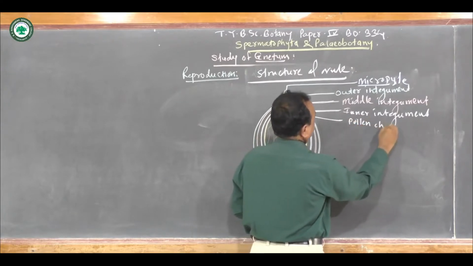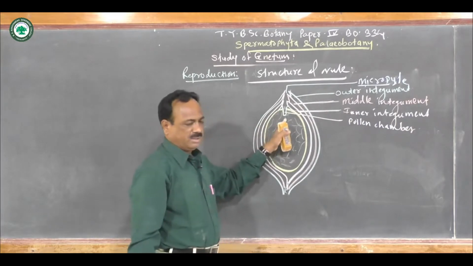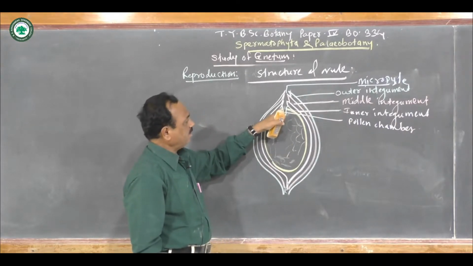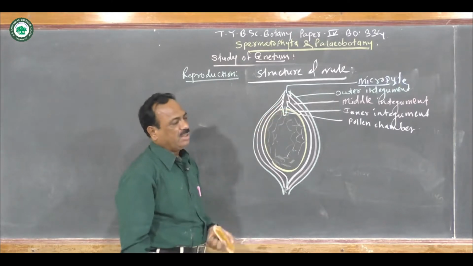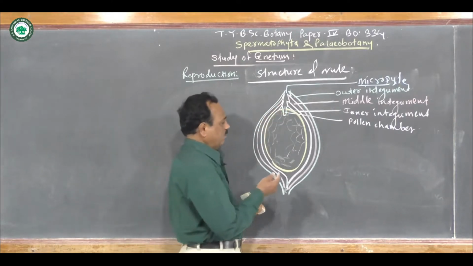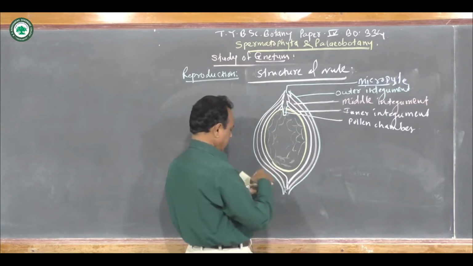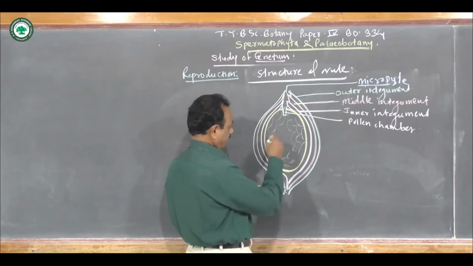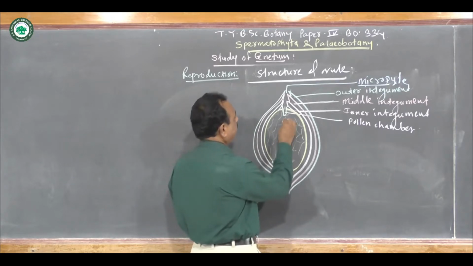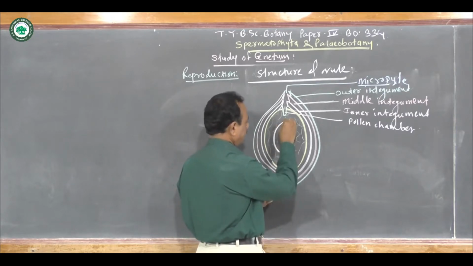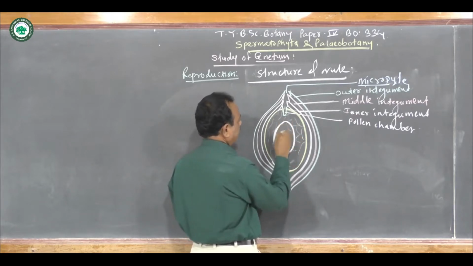It is present on the inner side of the micropyle, just near the nucellar tissue, and after maturity this nucellus produces the female gametophyte. So here, this is the female gametophyte.